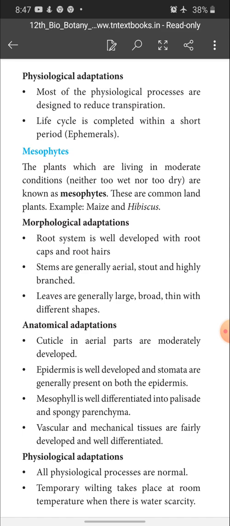Epidermis is well developed and stomata are generally present on both epidermises. Mesophyll is differentiated into palisade and spongy parenchyma. What is mesophyll? The tissue which is present in between the upper and lower epidermis is called mesophyll. Vascular and mechanical tissues are fairly developed and well differentiated.